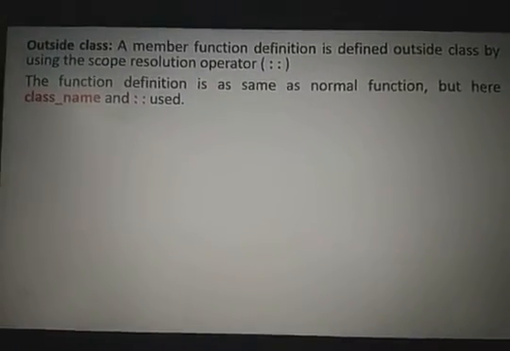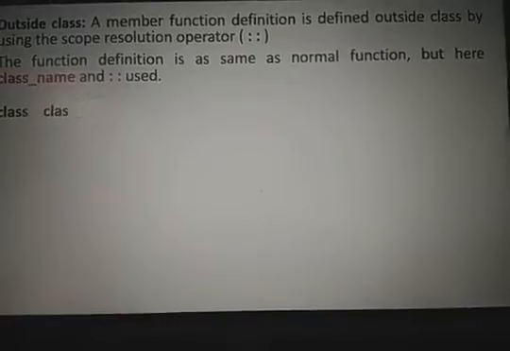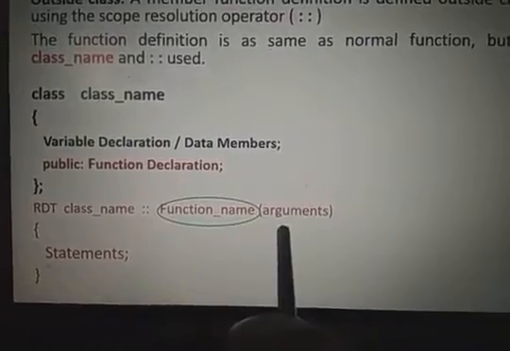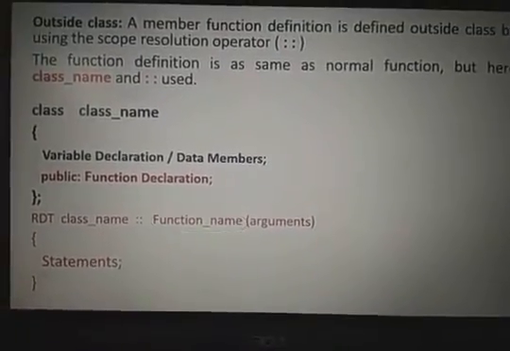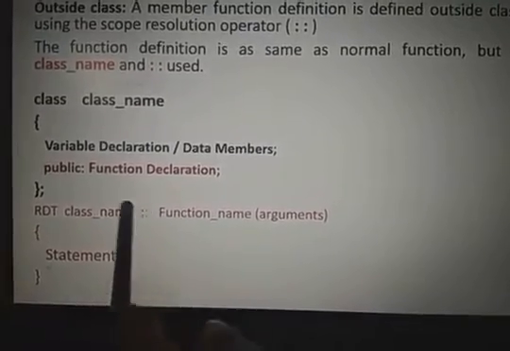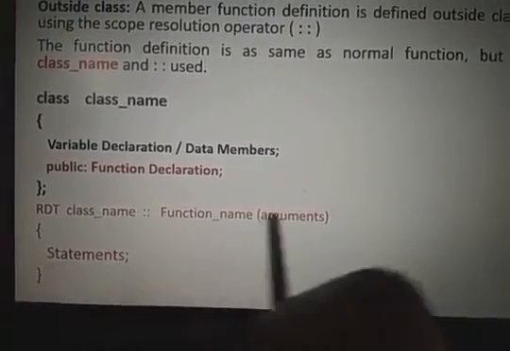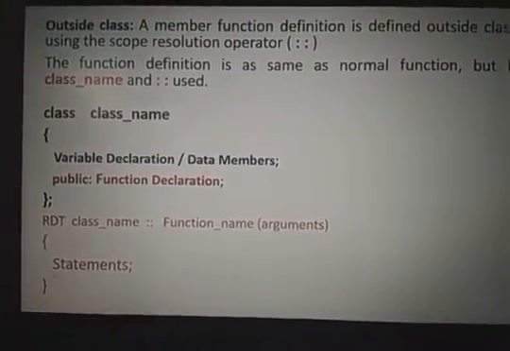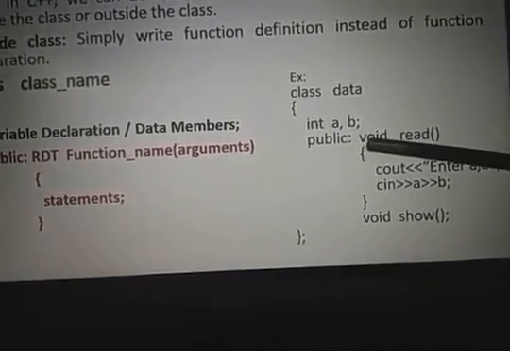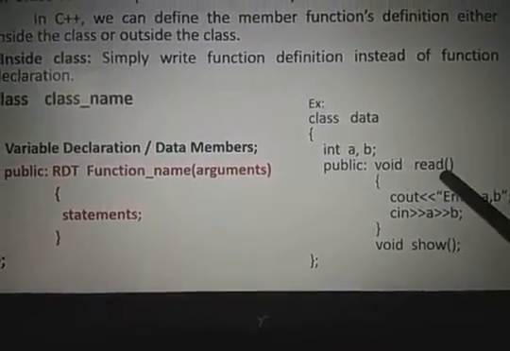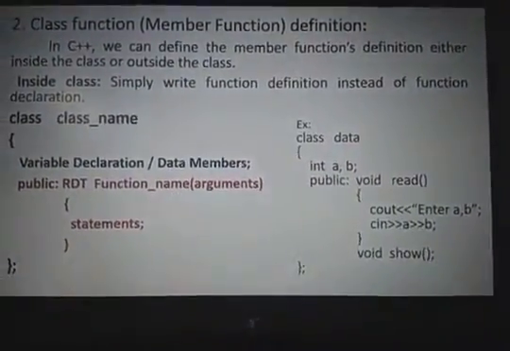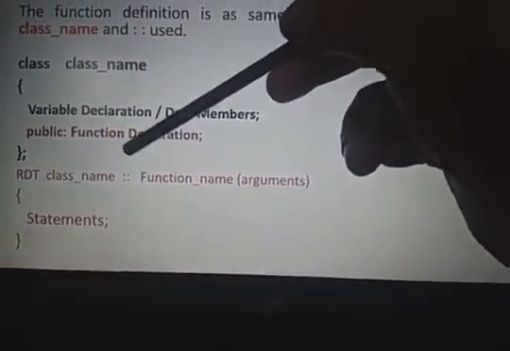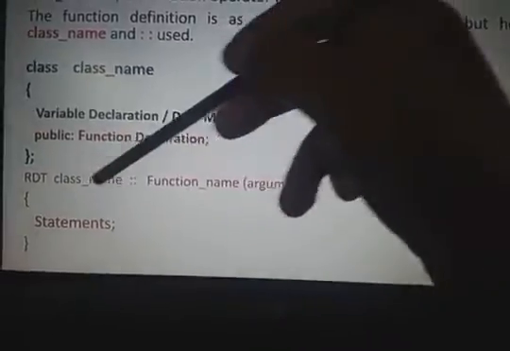So how to write this function definition? Just like a normal function: return data type, function name, arguments. But we are using class name and function name. We are using class name and scope resolution operator. These two are extra. Previously return data type, function name, arguments. But we are writing extra class name and scope resolution operator here. Now using the scope resolution operator, we have class name and scope resolution operator. These two are important.